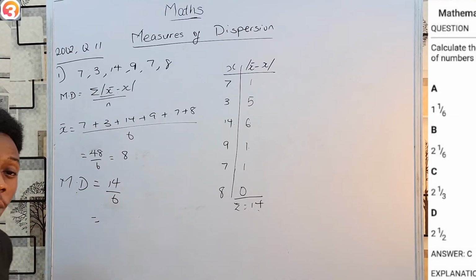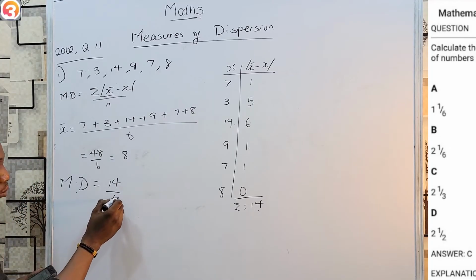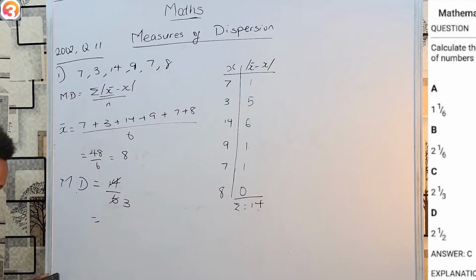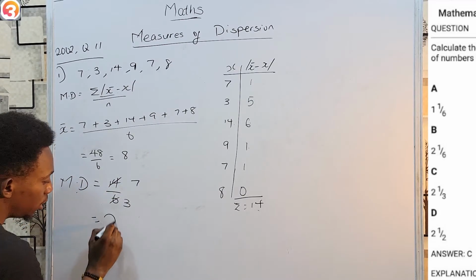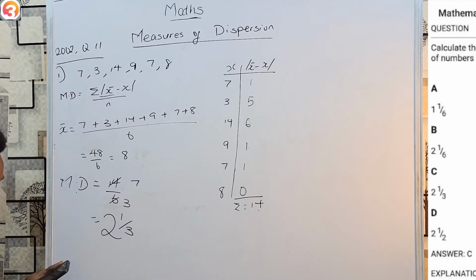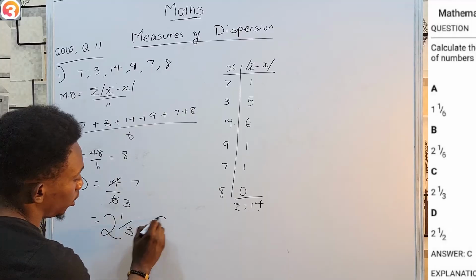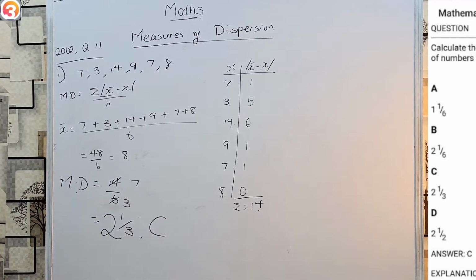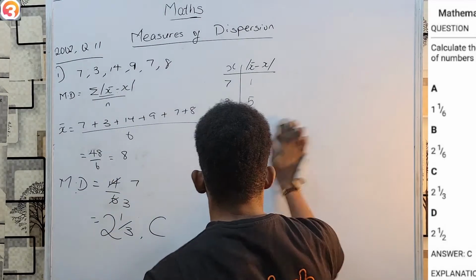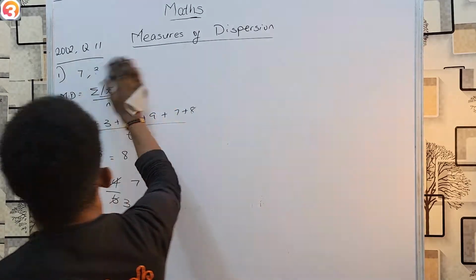And because I know my options are in fraction form, then I'll simply say, okay, 2 into 6 is 3, 2 into 14 is 7. And 7 over 3 must be 2 whole number, 1 over 3, which obviously is option C. So you see, this is how we can solve for mean deviation. Very, very simple.